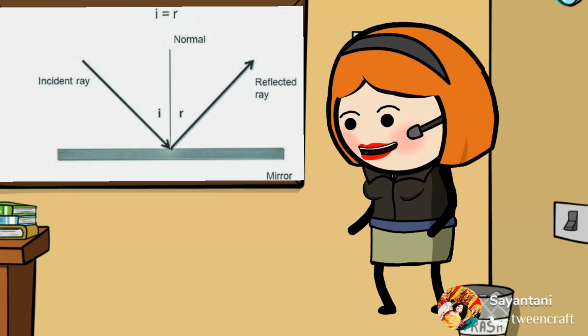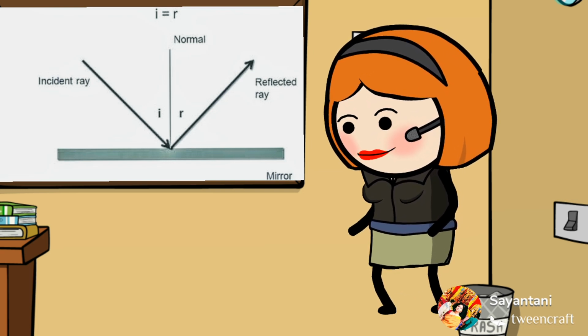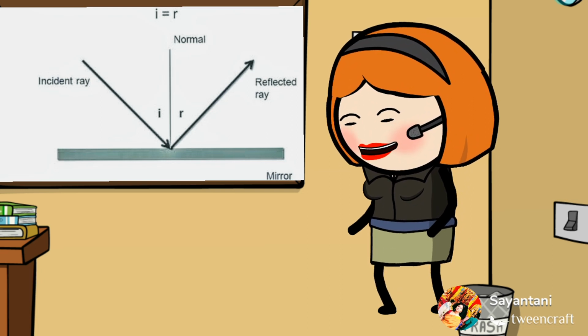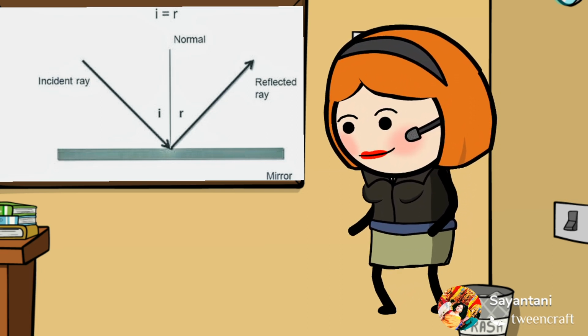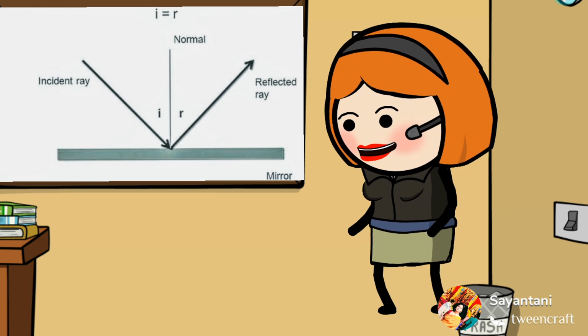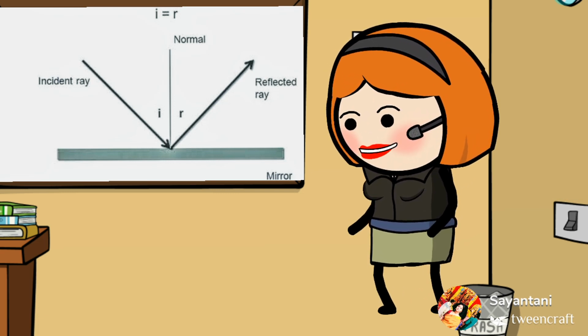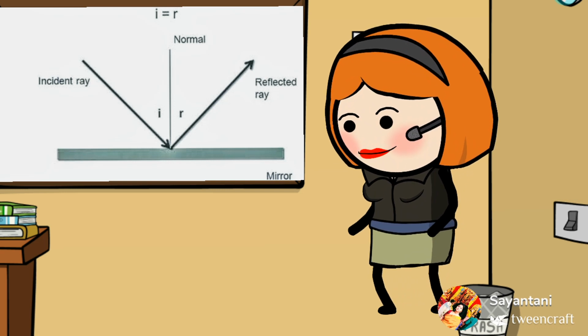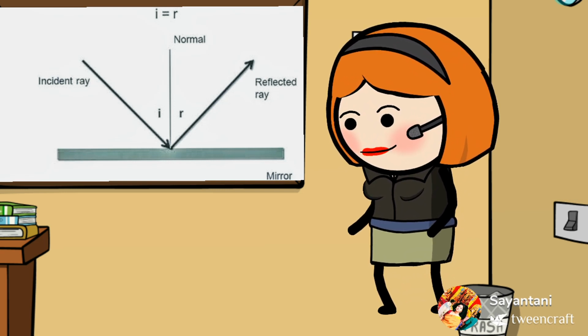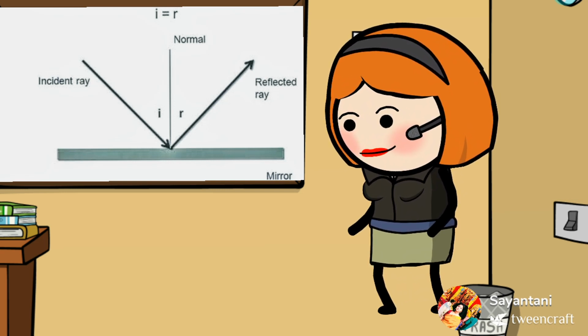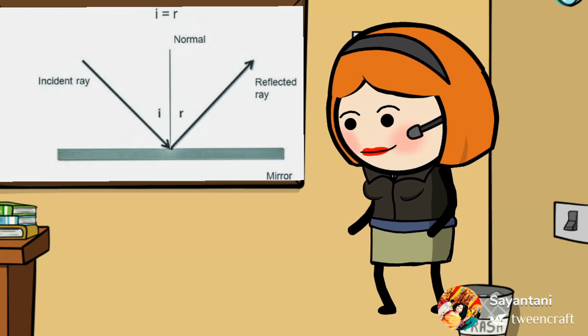Now the angle between the normal and the incident ray is known as the angle of incidence, and the angle between the normal and the reflected ray is known as the angle of reflection. The angle of reflection is denoted by angle R and the angle of incidence is denoted by angle I.